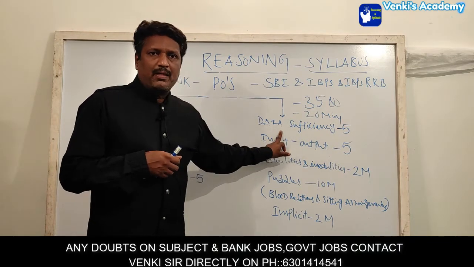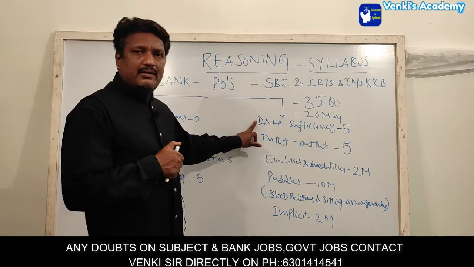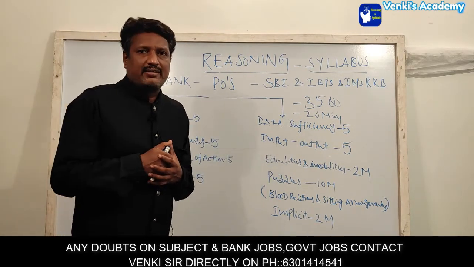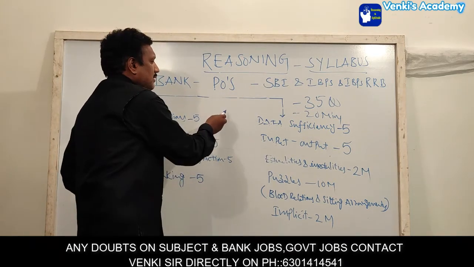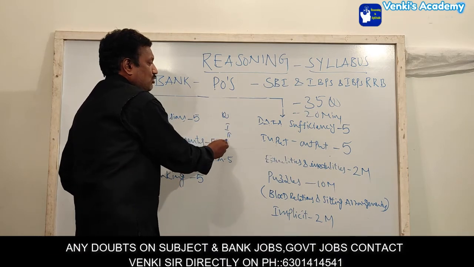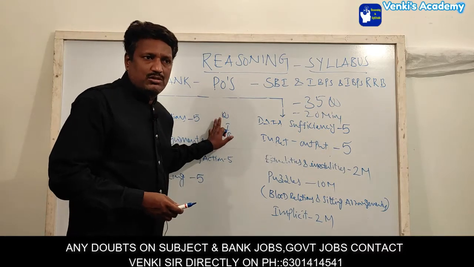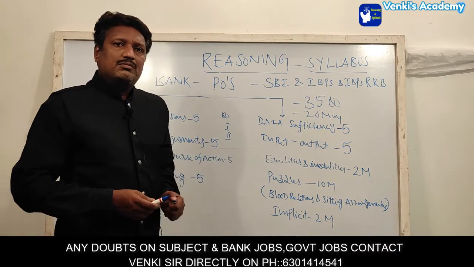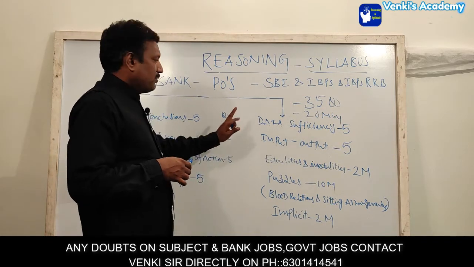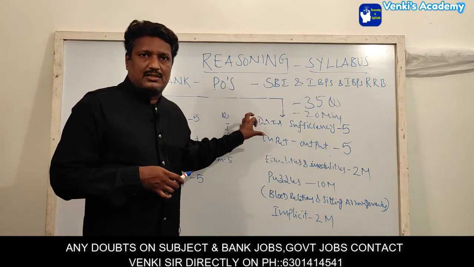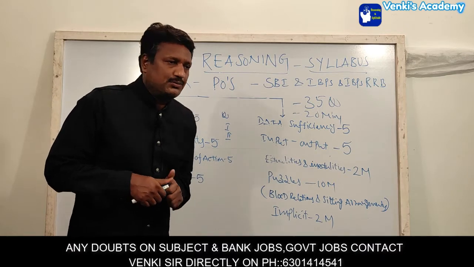This is a mixing concept. Why are we giving the third priority to data sufficiency? Because there is no need to find the answer here. That is the main cause. How is the question structured? A question which follows two statements, in each and every question, 5 questions. There is no need to find the answer; we only have to decide whether it is possible or not to get the answer. They will give the instructions on how to mark your answers, which consist of 5 options.